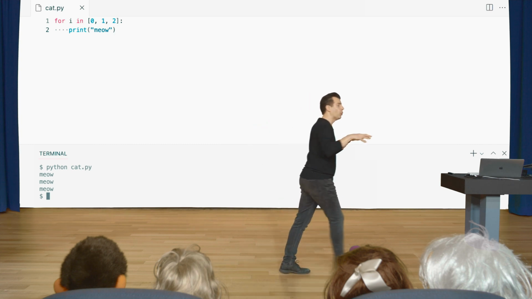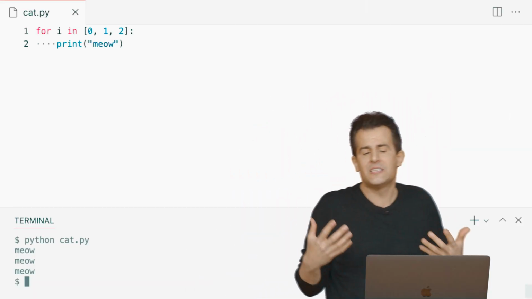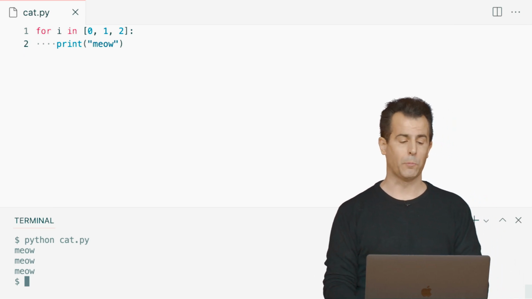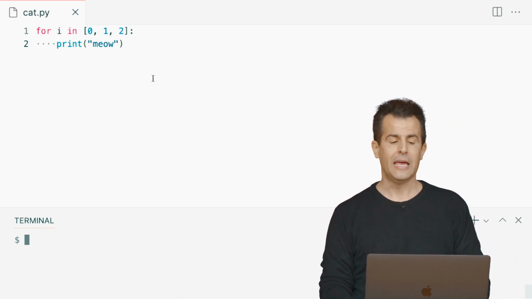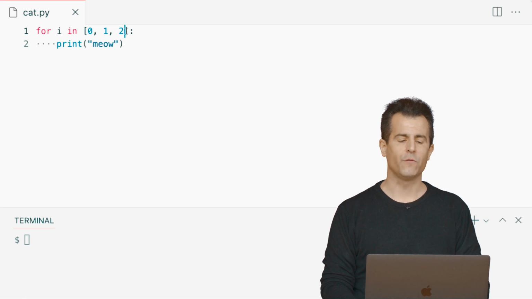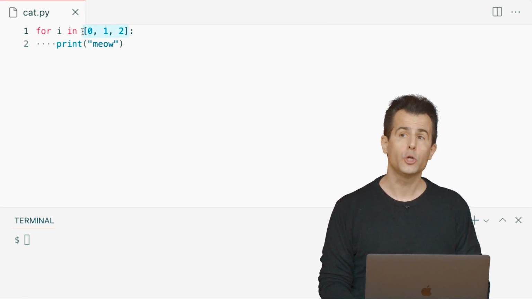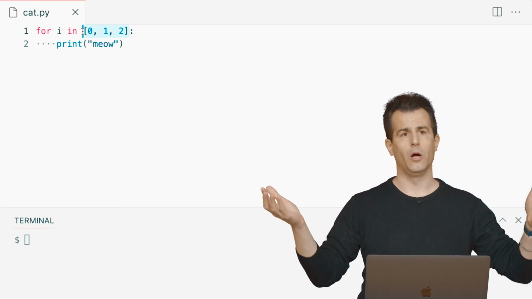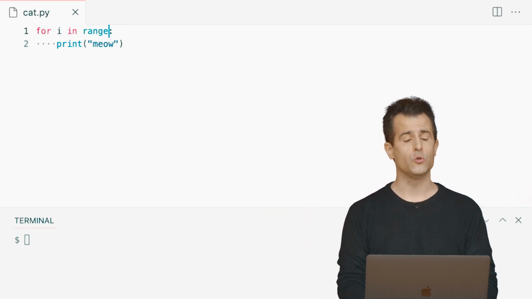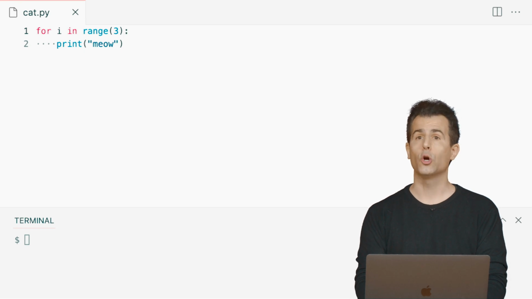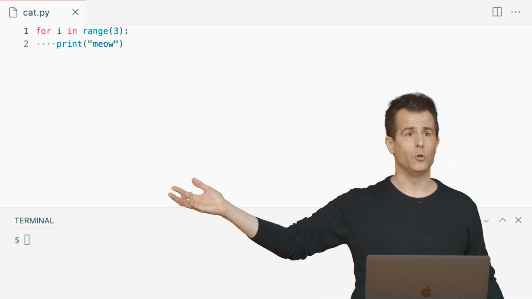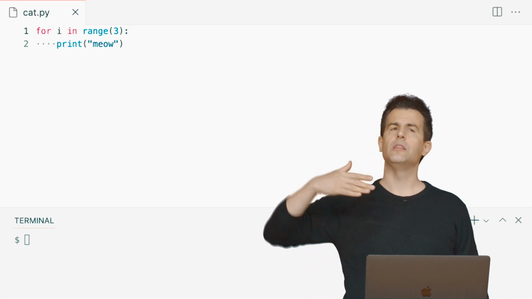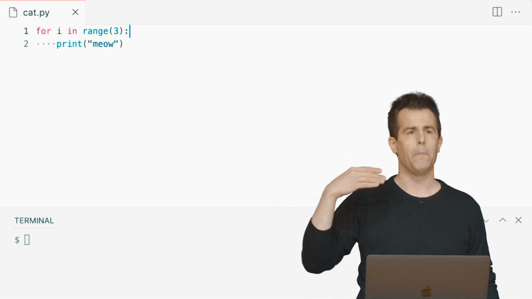So let's do the better way from the get-go rather than set the stage for doing something poorly. The one way we can solve this problem to improve the design is don't just manually specify the list of values. Use a function, someone else's function that comes with Python, that gives you the list you want. The easiest way to do that in Python is to use a function called range that returns to you a range of values. It expects as input at least one argument, and that number is going to be the number of values you want back.